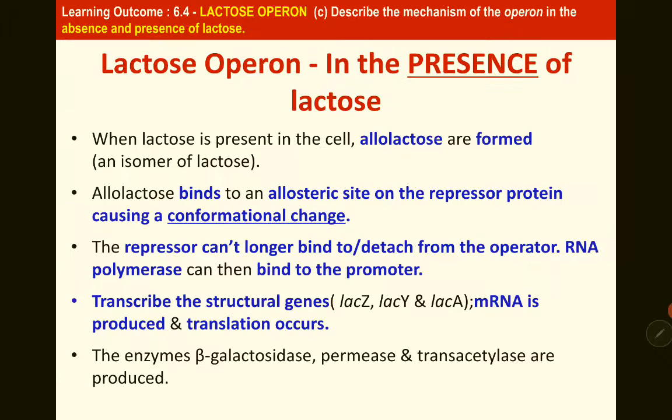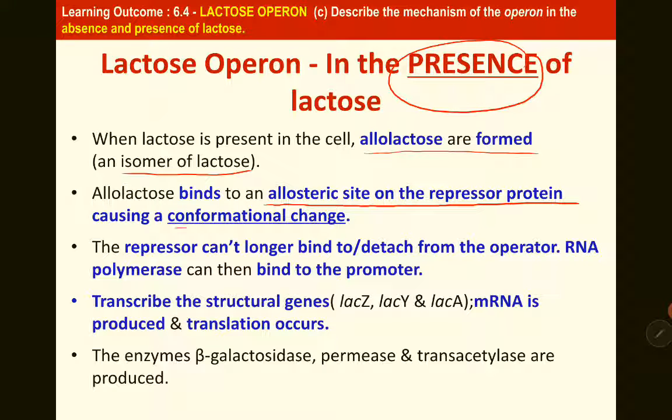Okay, so when lactose is present, allolactose will be formed. Allolactose is an isomer of lactose. This isomer, allolactose, will bind to the allosteric site on the repressor protein, causing a conformational change, which is a shape change on the repressor protein. So now the repressor protein can no longer bind to the operator, while RNA polymerase can bind to the promoter.